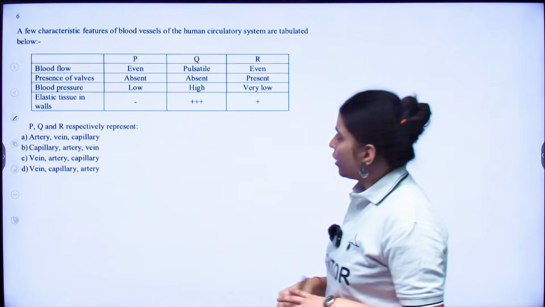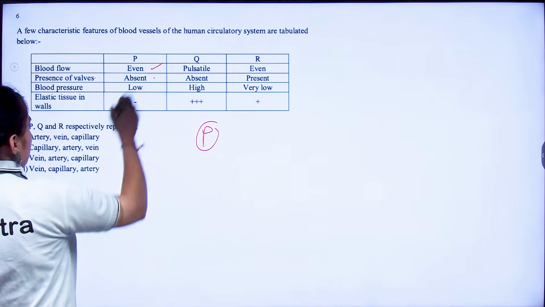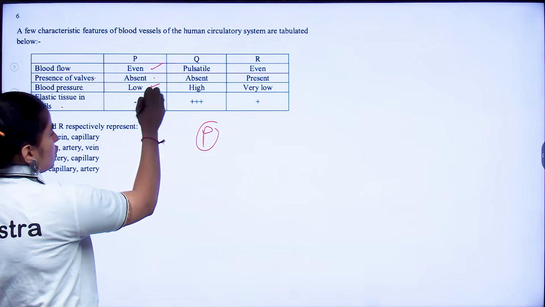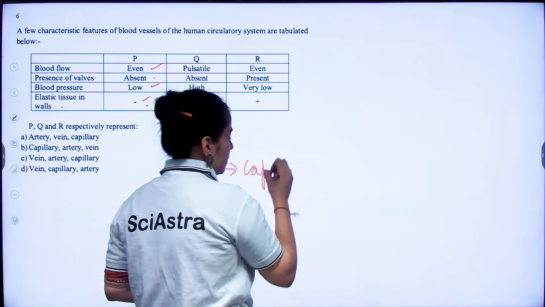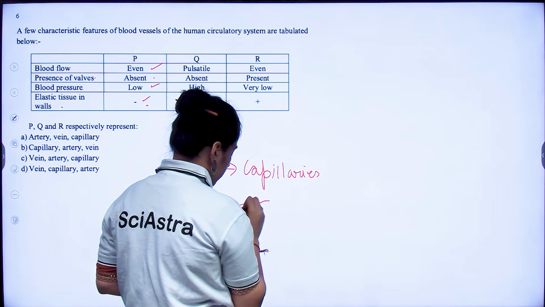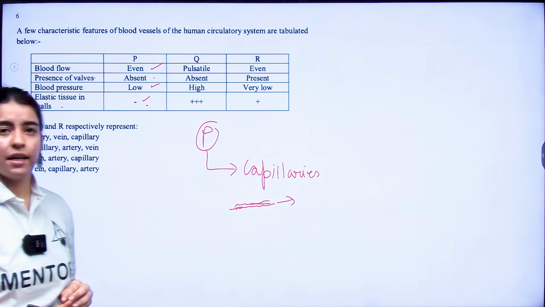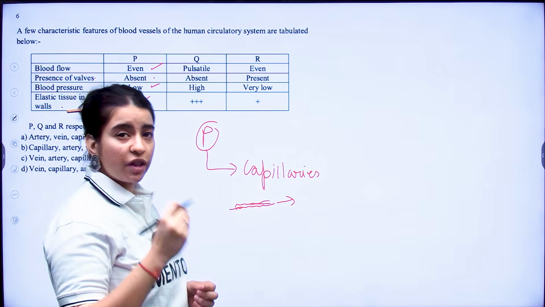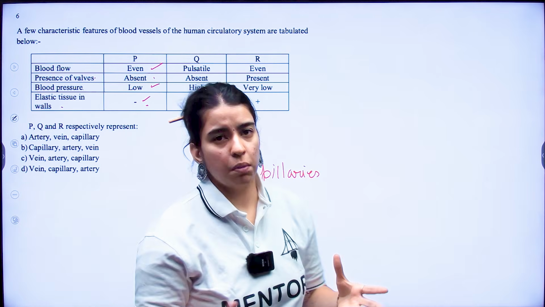Now they've said the characteristics of blood vessels are given. Now if you look at P, they are saying that the blood flow is even, valves are absent, blood pressure is low, elasticity in tissue is negligible. That means this is consistent with your capillaries. Capillaries are very, very thin, which carry blood evenly with even pressure. They have no valves, and the pressure inside your capillaries is also very, very low, because if they are so thin walled, and you give them blood at very high pressure, your capillaries are going to burst, right?